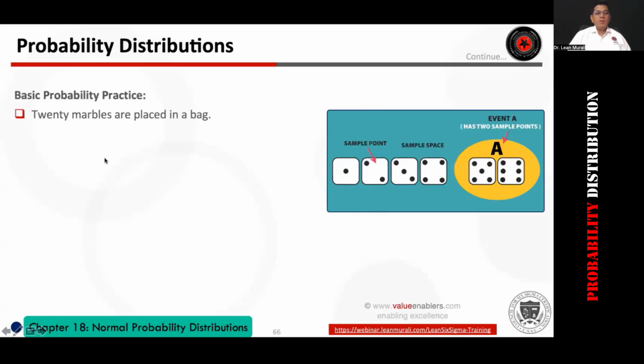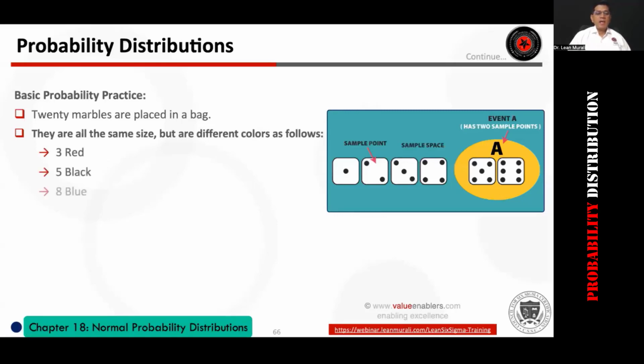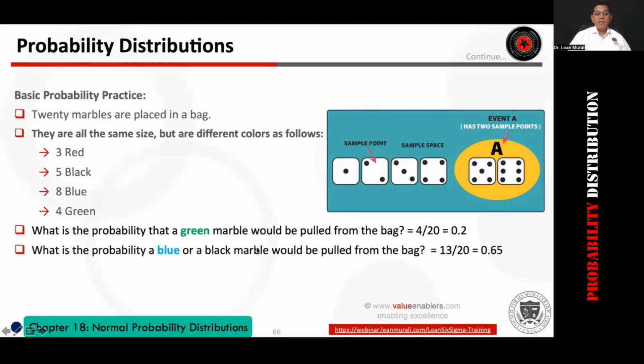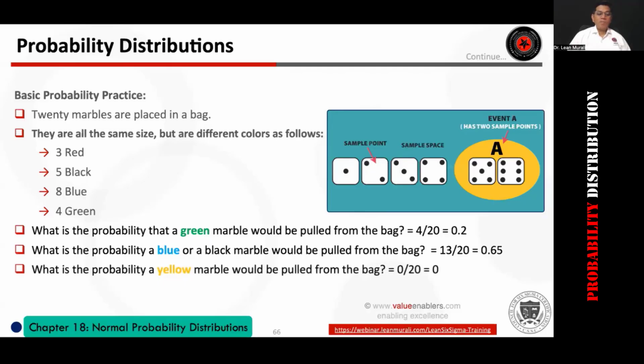Now I'll talk about basic probability practice. 20 marbles are placed in the bag. All the marbles are the same size but different colors. The colors are red, black, blue, green: 3 red, 5 black, 8 blue, and 4 green. Now, what is the probability that a green marble would be pulled from the bag? What's the probability that a blue or a black marble will be pulled from the bag? And what is the probability that a yellow marble would be pulled from the bag?